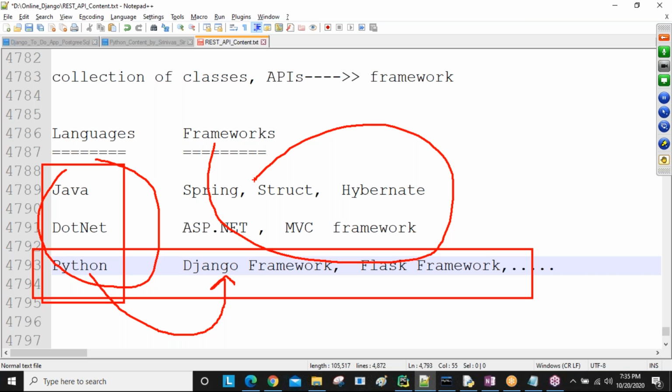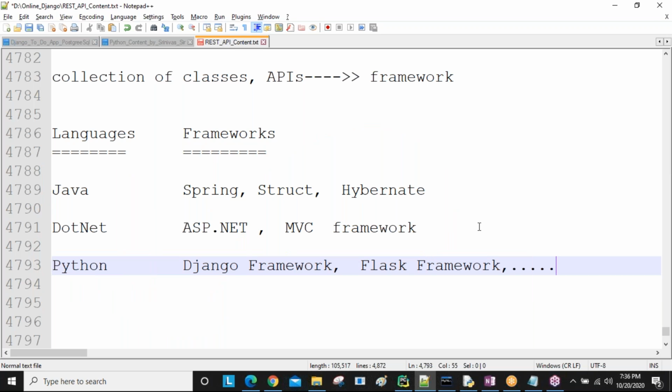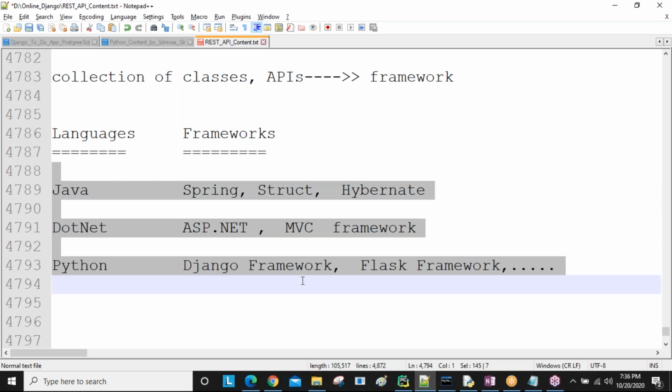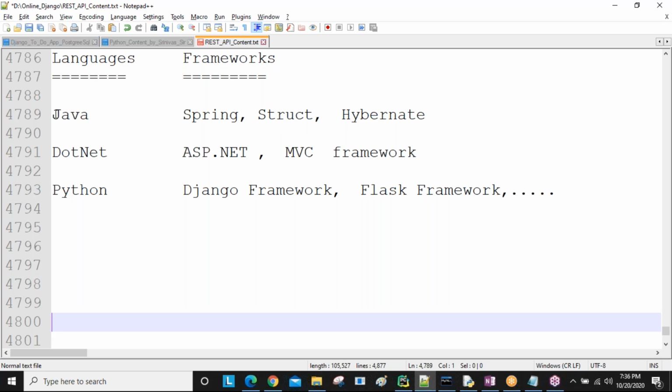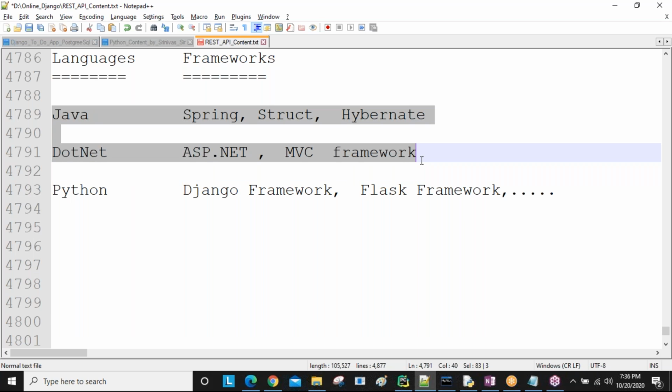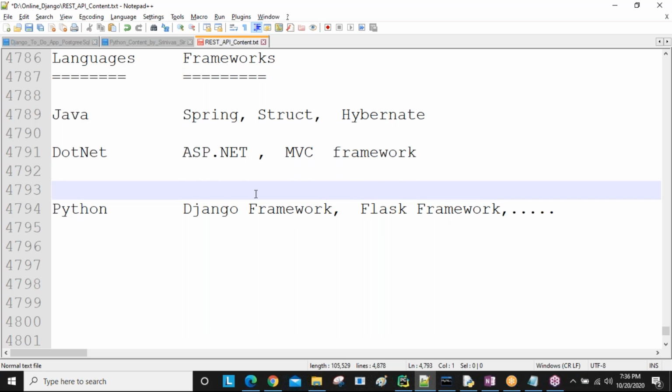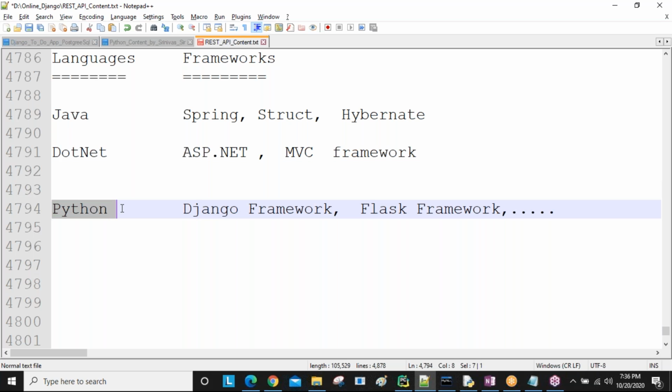For Java, people use Eclipse for development. We use different IDEs, no problem. The IDE is different, but the coding is the same. Are you getting this one? I'll take care of those things slowly. At the start, I'm giving only an overview about the frameworks and what languages are there. We are not Java developers or .NET developers, so forget about those. We are Python developers. After learning Python, you need to learn any one framework.